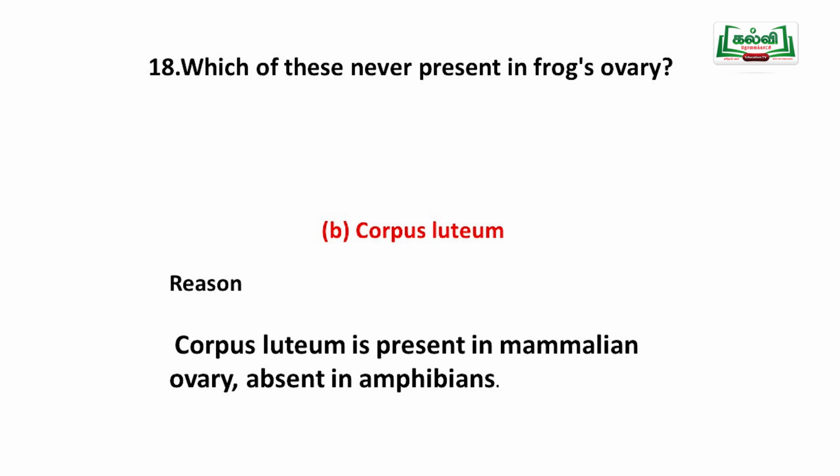Corpus luteum is present only in the mammalian ovary and is absent in amphibians.